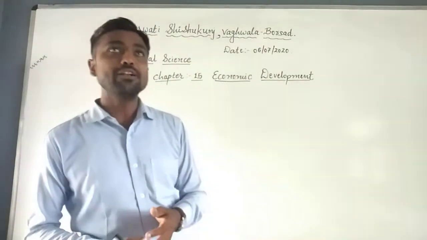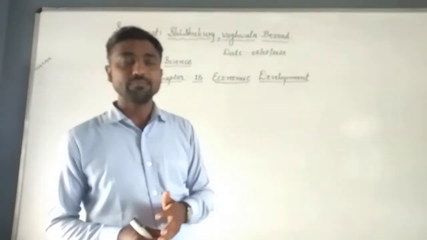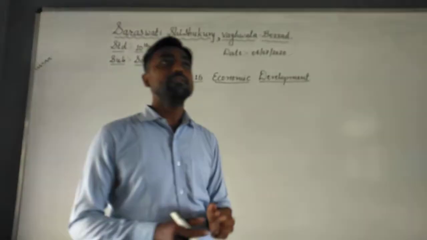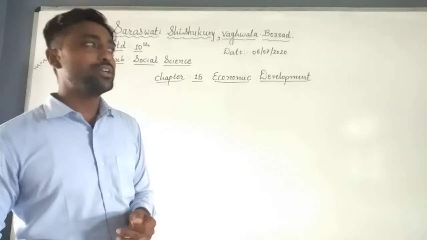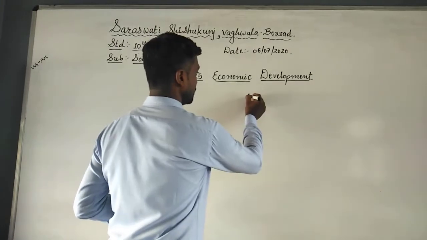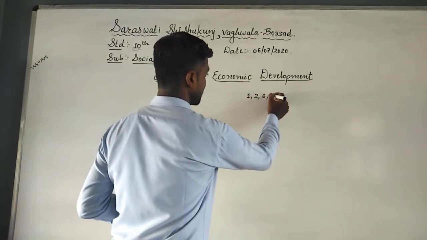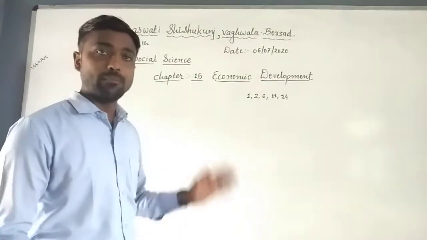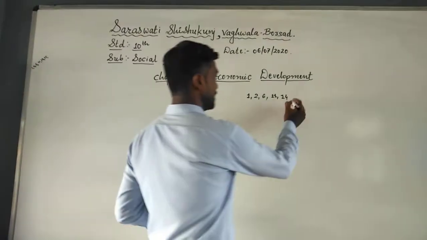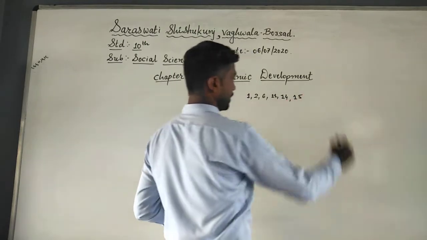At the end of this week, the last week of July, we'll be having the unit test, and in the test we have included chapters 1, 2, 6, 11, 14. We've already completed those, and the next one is 15.